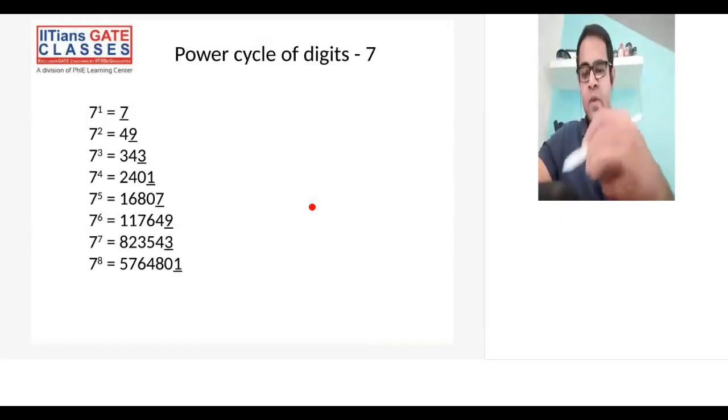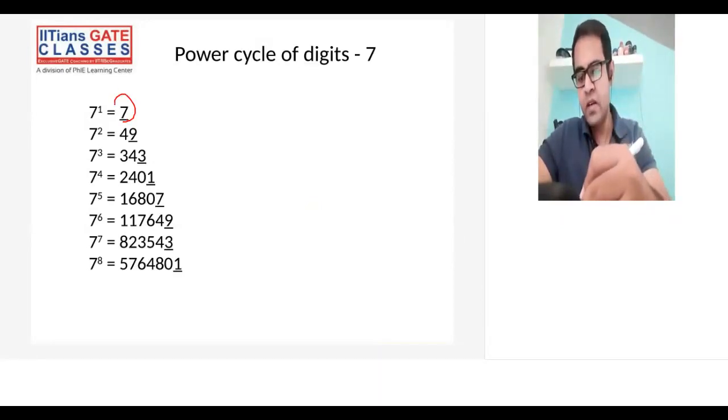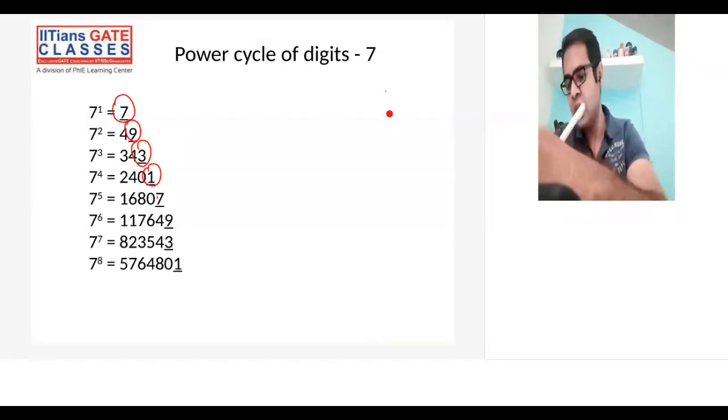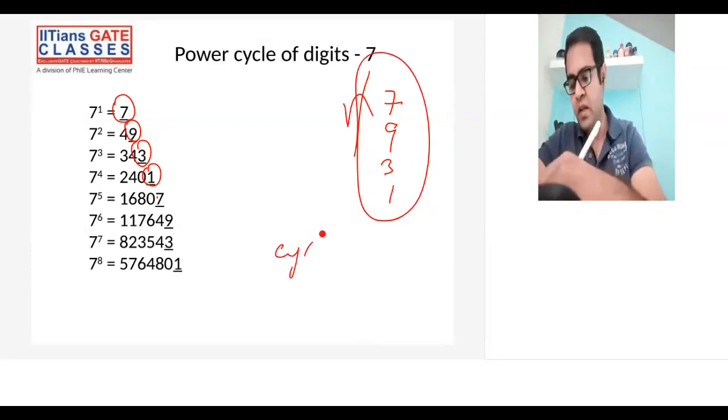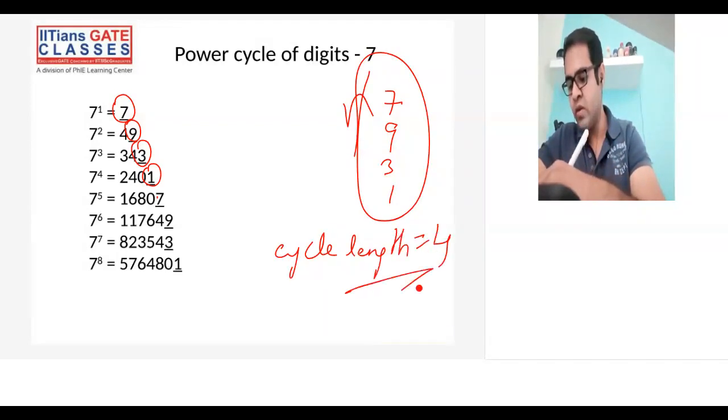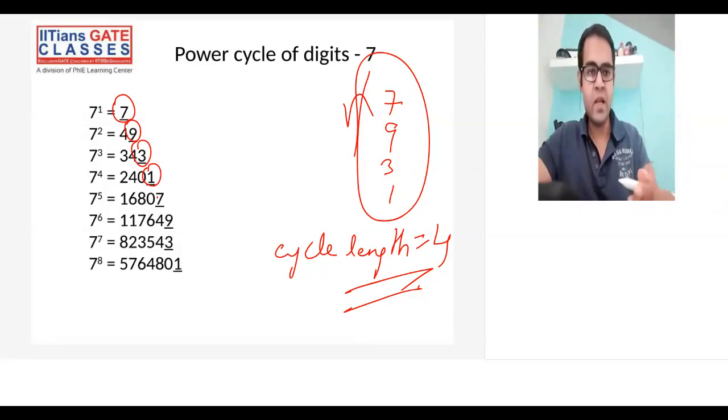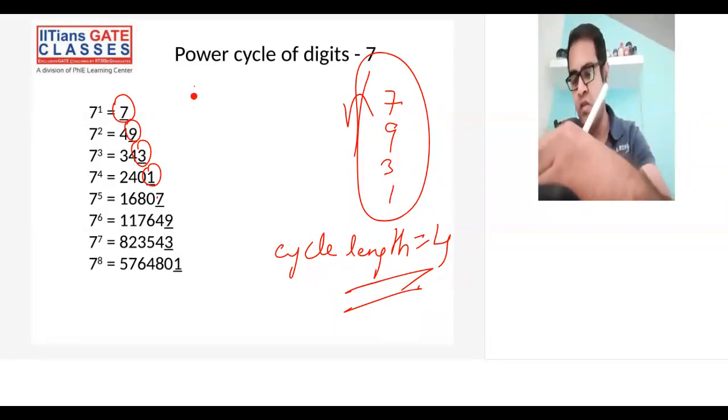We'll do it for every digit one by one. So this is what 7, 9, 3, 1, then 7, 9, 3, 1, and so on. So the cycle is 7, 9, 3, 1. Since 4 unit digits are involved, you can automatically understand that the cycle length here would be nothing but 4. Now, since the cycle length is 4, I have identified the cycle length.